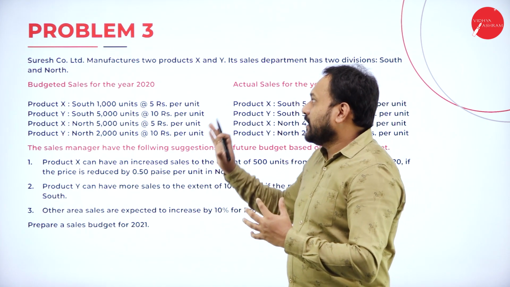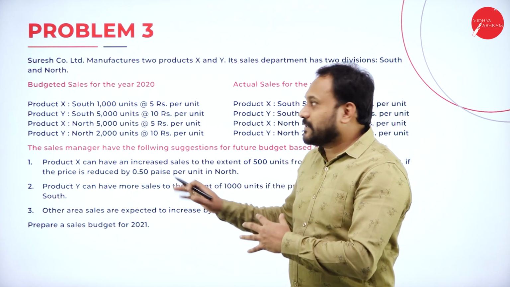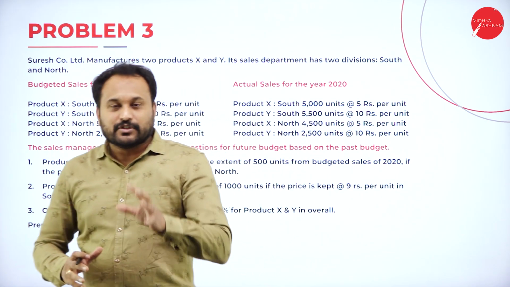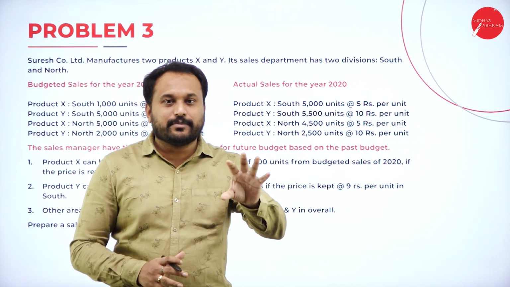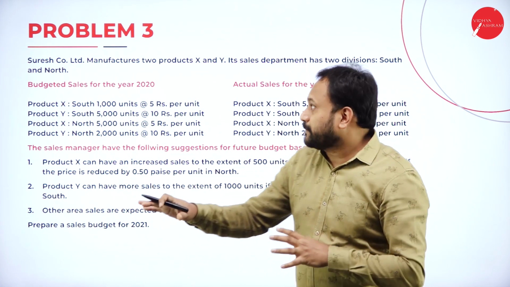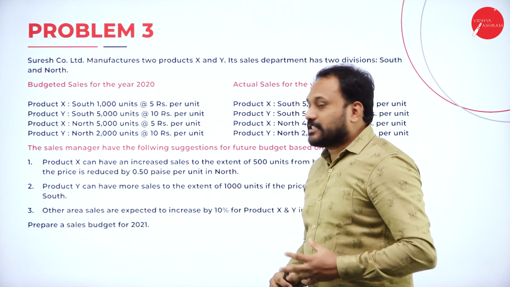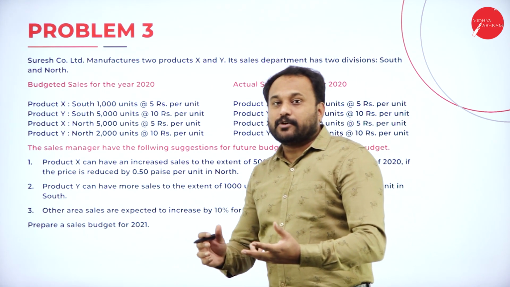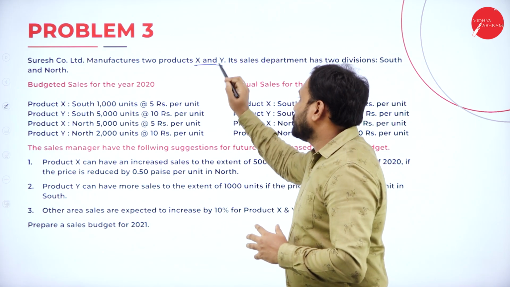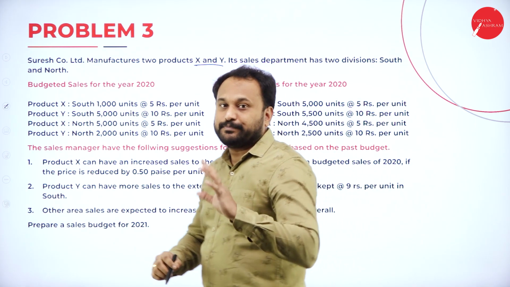Let's go with the first problem of this session, that is Suresh Company Limited manufactures. So what is the heading of your answer would be? That is sales budget of Suresh Company Limited. Then manufactures 2 products. There are how many products? 2 products. The products are X and Y.